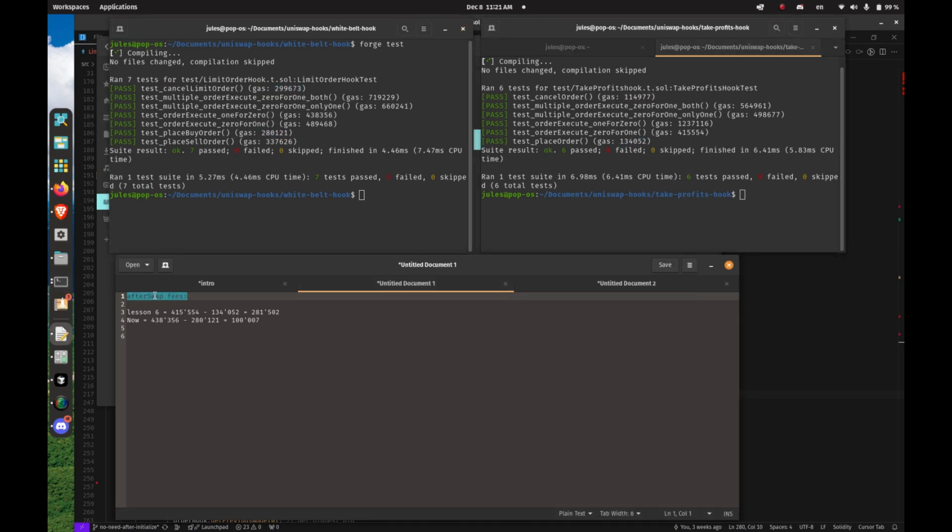However, after swap, we need to make a subtraction of either this one by that one, or this one by that one, or that one by that one. And we see that we use much less gas than in lesson 6. So we respected the trade-off we wanted to make in terms of gas usage: more for the limit order users instead of the swapper.